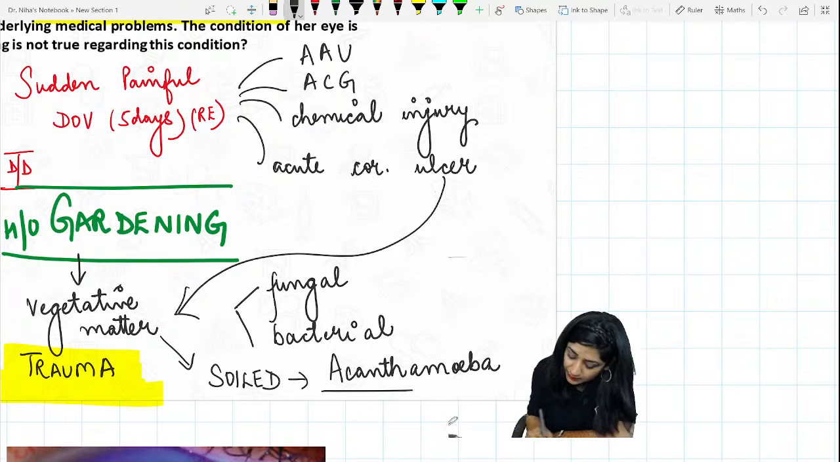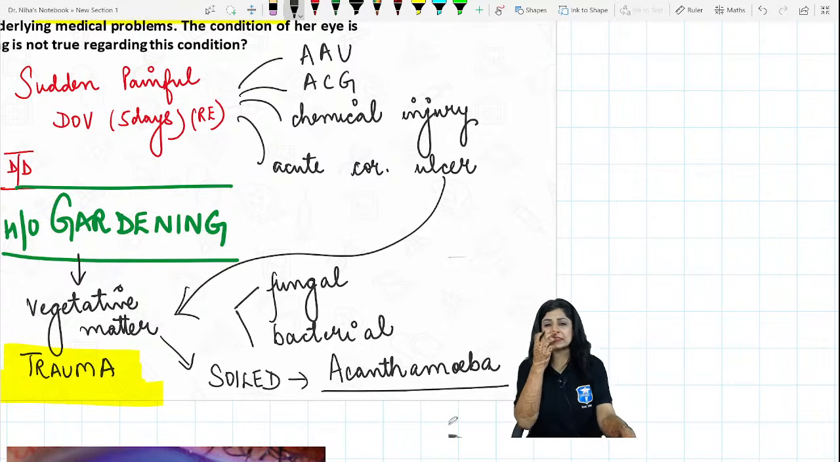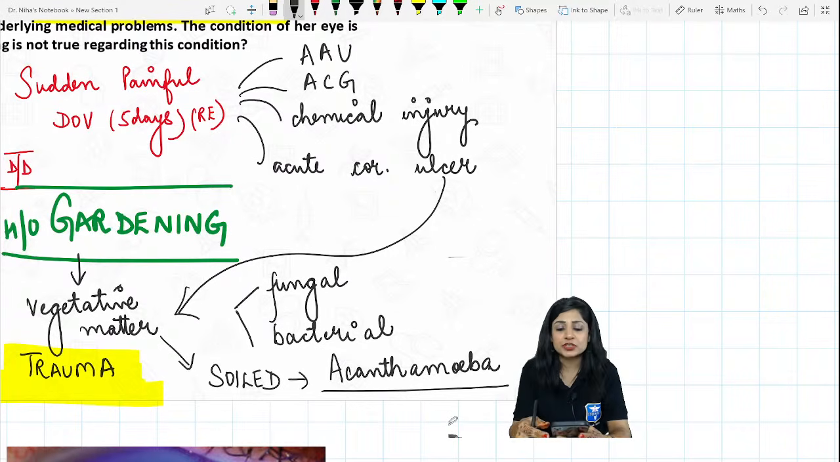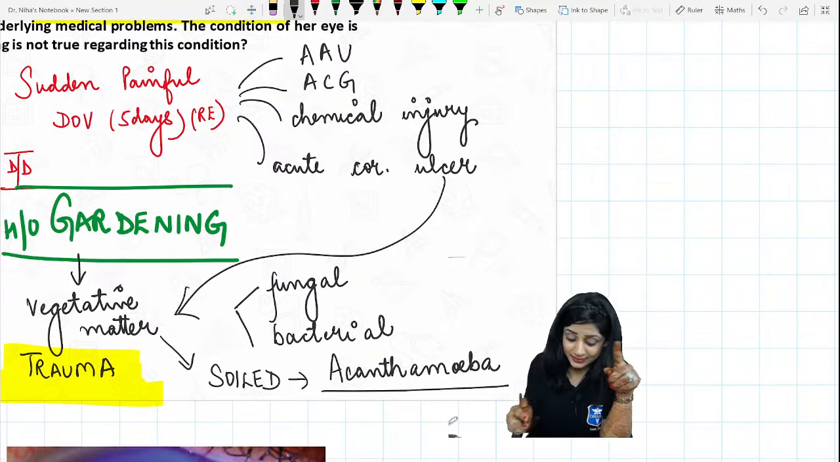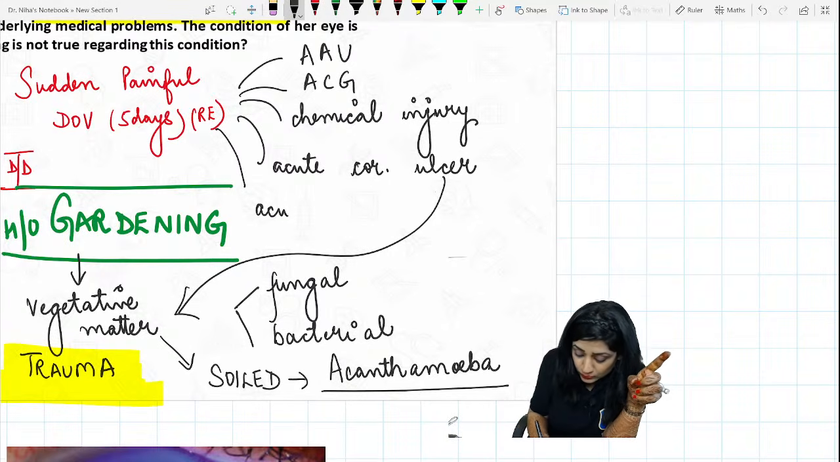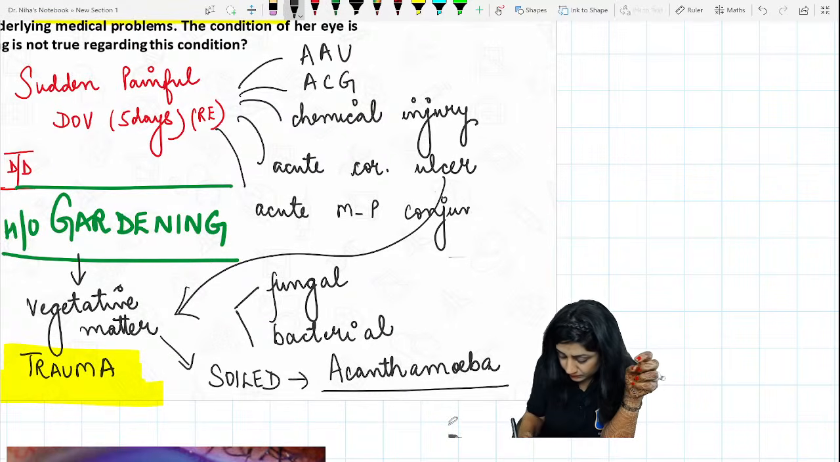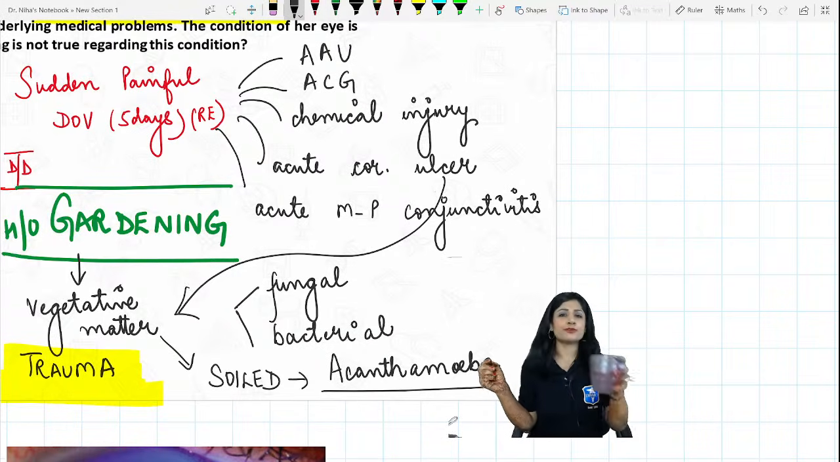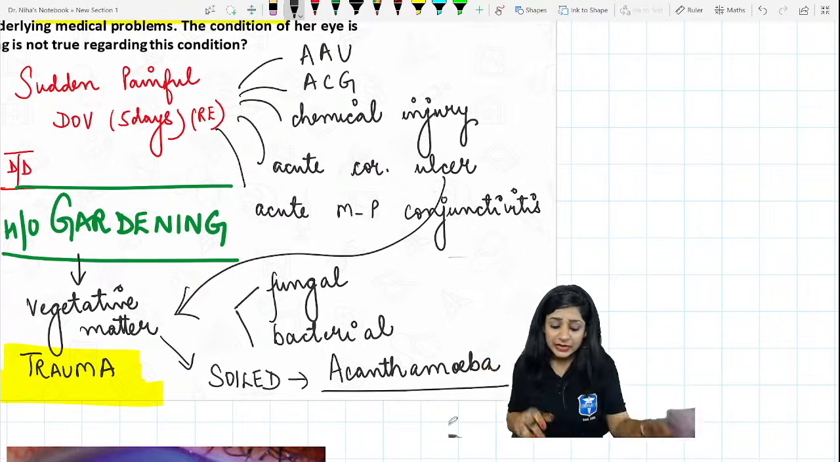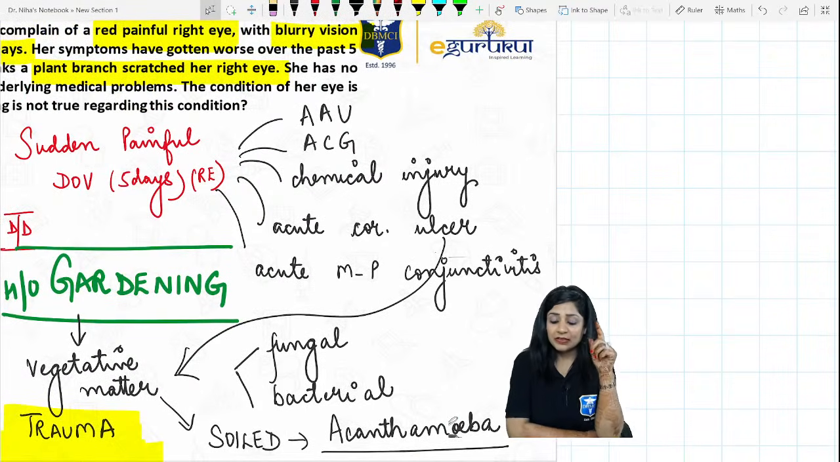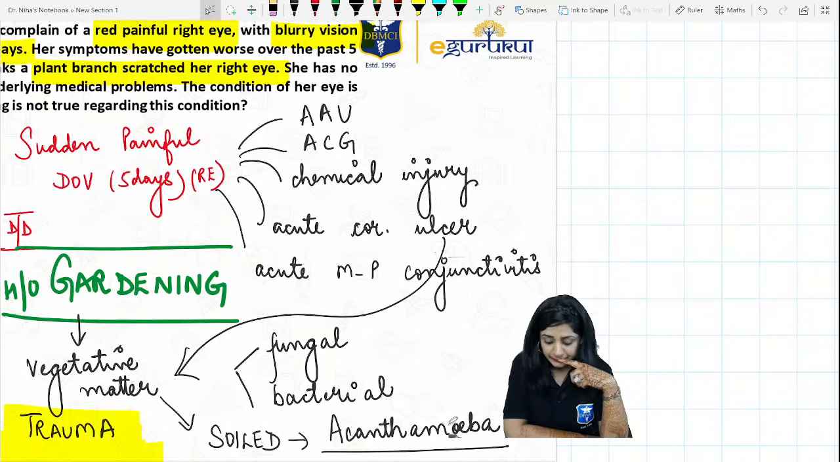Then we are thinking about acanthamoeba keratitis. Any other thing, guys? Sudden painful blurring of vision? Any other thing that you can think of? Very good, Avinash. Yes. So we can also think about acute mucopurulent conjunctivitis. Any other thing for sudden painful diminution of vision? Acute anterior uveitis, acute congestive glaucoma, chemical injury, corneal ulcers, acute mucopurulent conjunctivitis.